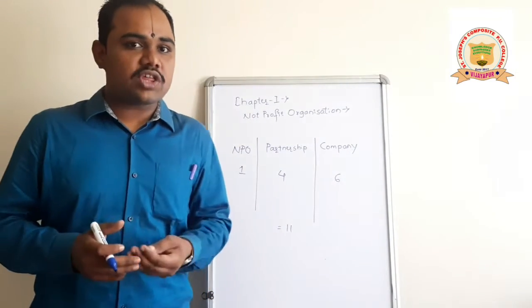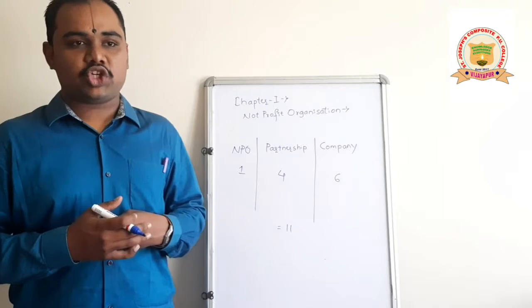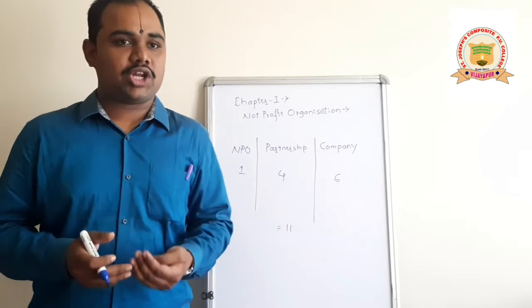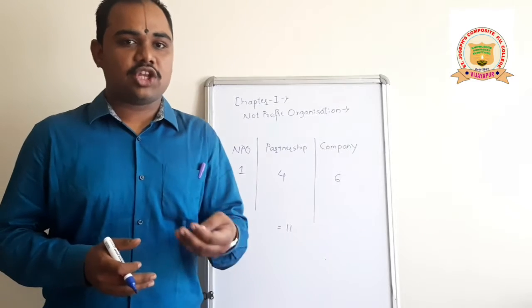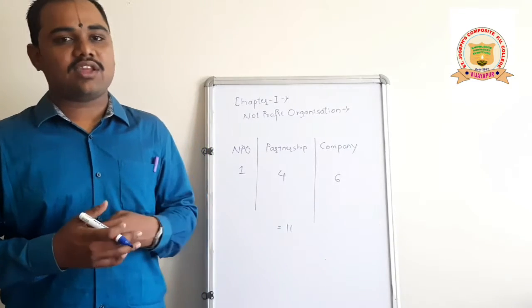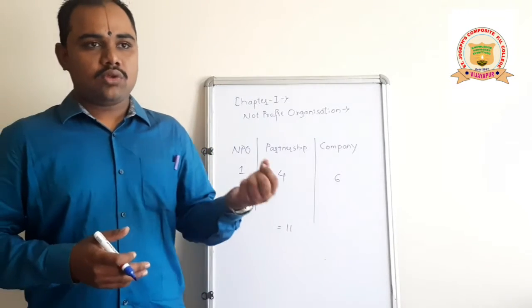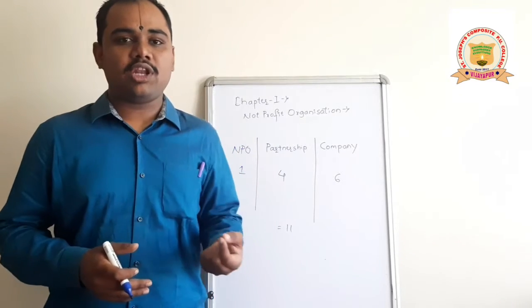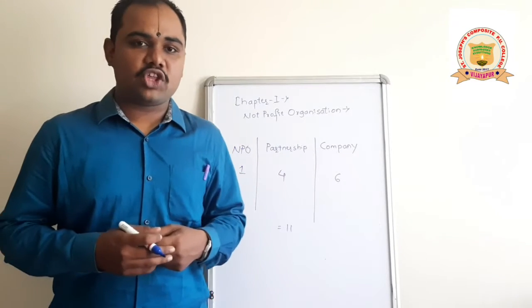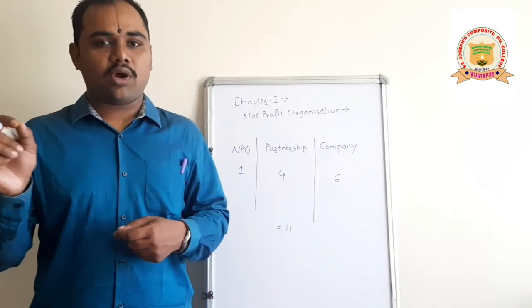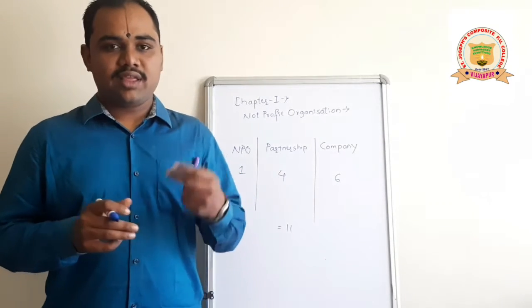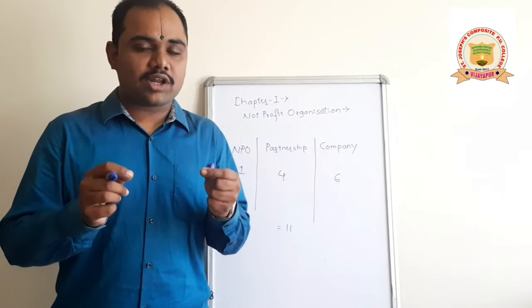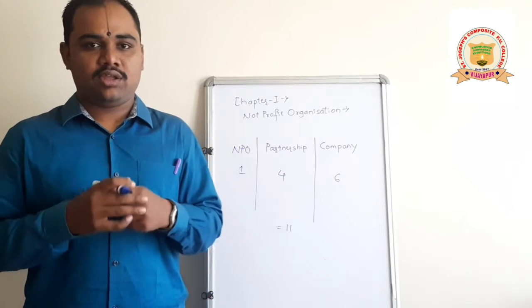And coming to the features of not-for-profit organizations, you may get a 2 marks question again on this concept. They may ask you in the examination to mention or state 2 features. As I told in the meaning, the first important feature is that it is not profit oriented. It will not work for the profit. Second thing is it will work for the betterment of the society.